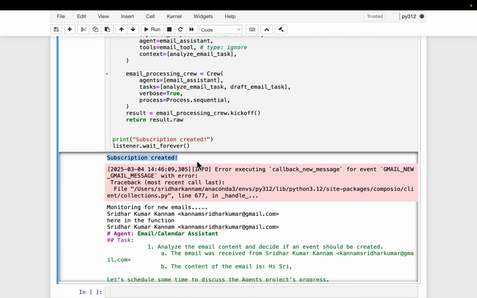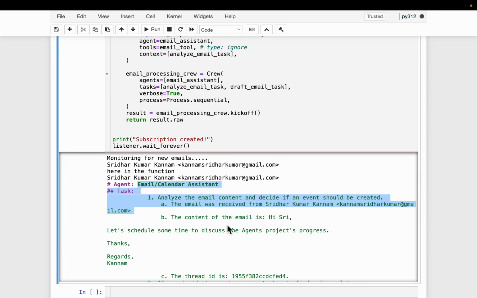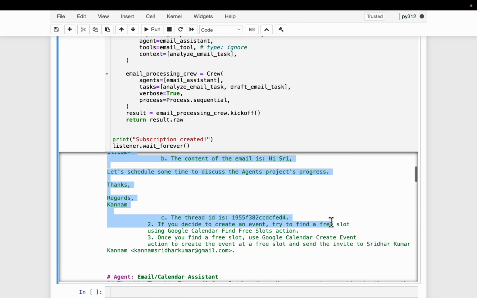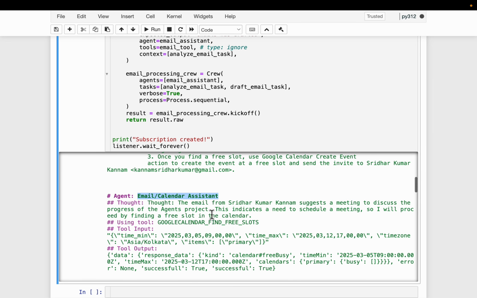So the subscription created and it monitoring for new emails. And after a while, I have received a new email from the sender. All right, and here is the content of the email. So the agent get triggered, and it has decided that it needs to book a meeting because the email content says we need to discuss about a project, so on and so forth. So it requires a meeting.